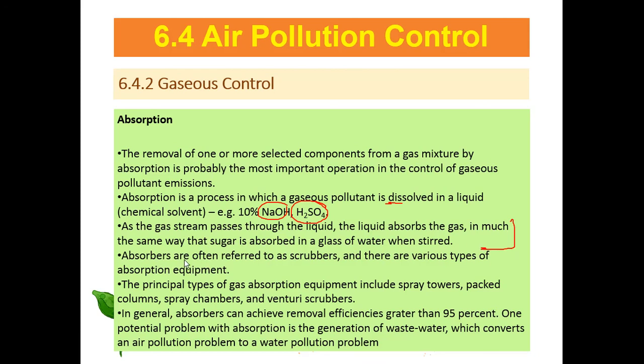So absorber refers to the scrubber and they have various types of absorption lah. Okay, the principal gas absorption equipment includes spray towers, packed columns, spray chambers and venturi scrubbers. So this one equipment ni lah, spray towers, packed. So for the gases, you can remove using this equipment. Okay, absorbers can achieve removal efficiency greater than 95%. One of the potential problems of absorption is waste water, which converts an air pollution problem to a water pollution problem.